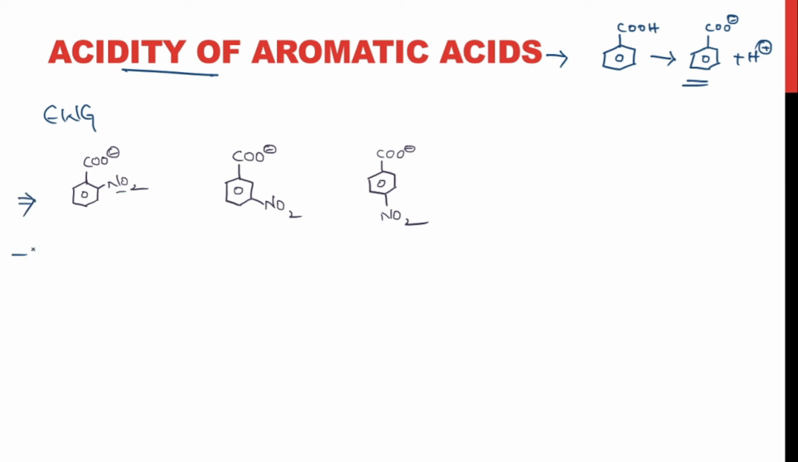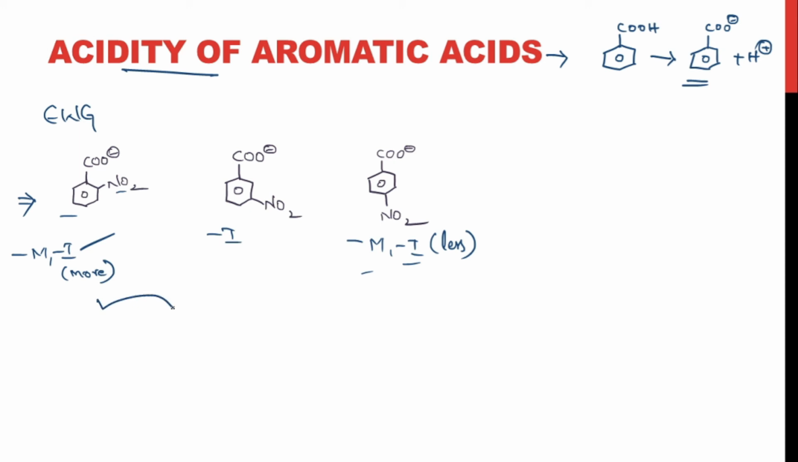Nitro group has minus M effect and minus I effect. In this particular structure, it is showing both the minus M effect and the minus I effect, right? And the minus I effect is more. And in this structure, it is showing only the minus I effect, right? And in this structure, it is showing both the minus I effect and minus M effect. But the minus I effect is less. It is less compared to the first one due to the distance now.